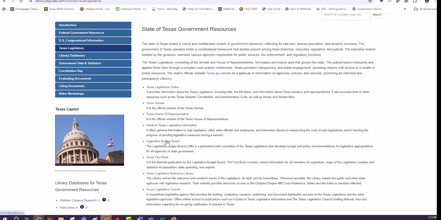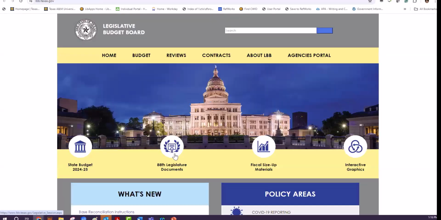It is a page that is about a joint committee of the Texas legislature that develops budgets and policy recommendations. They give policy recommendations for legislative appropriations for all agencies of Texas government. So let's go and see how it looks. It's called Legislative Budget Board.